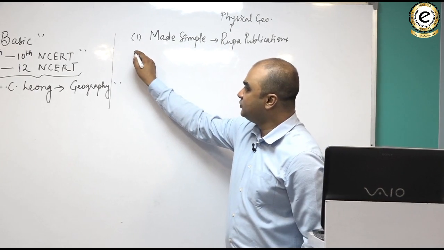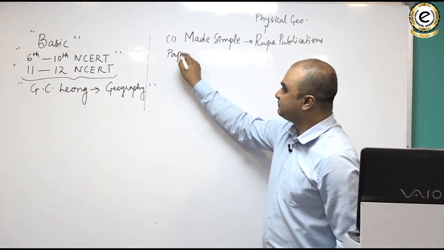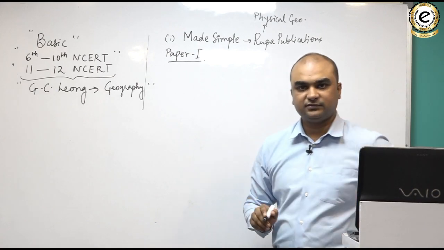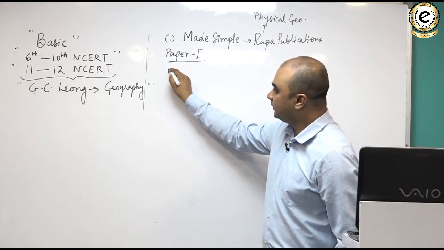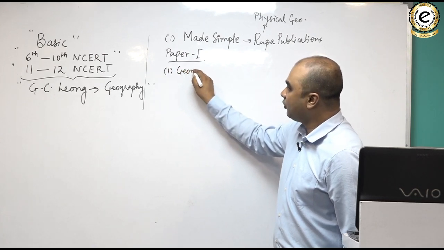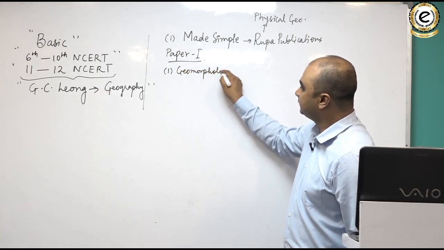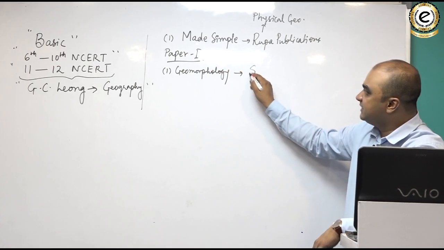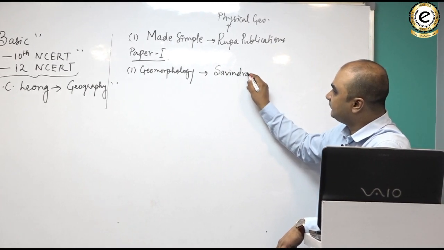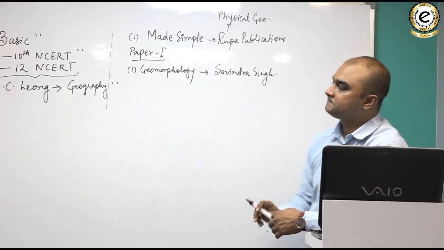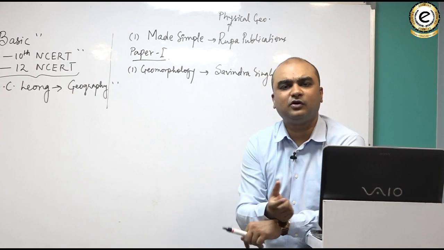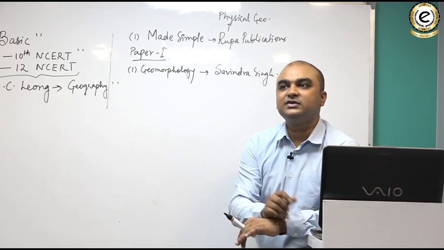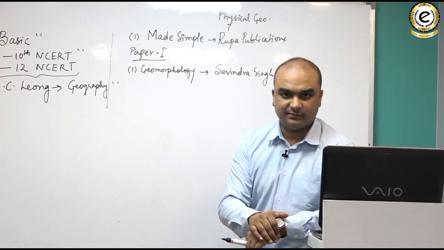Then when you are looking for specific books for your paper 1, there are 4 books which I would suggest. The first one is Geomorphology. This is by Sawinder Singh. देखो, there is a book of Sawinder Singh called Physical Geography. I would not suggest that because that book does not cover every topic of the syllabus.